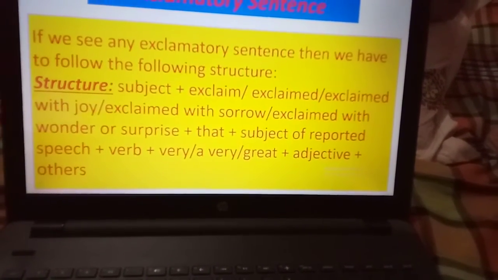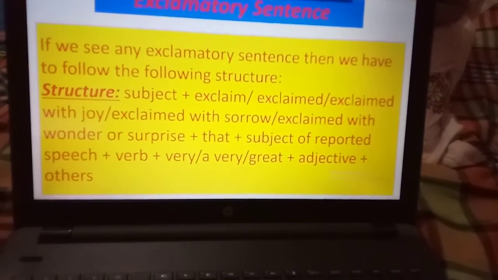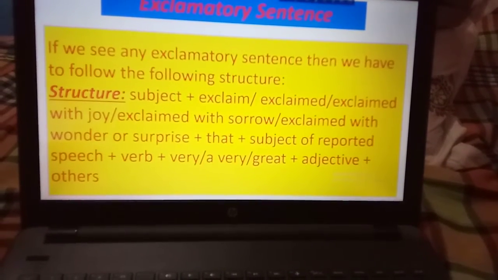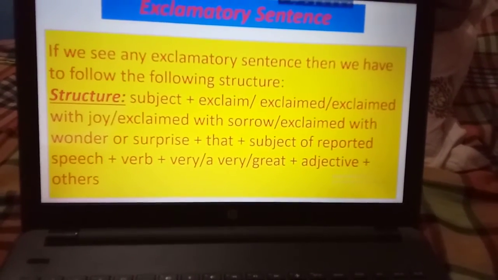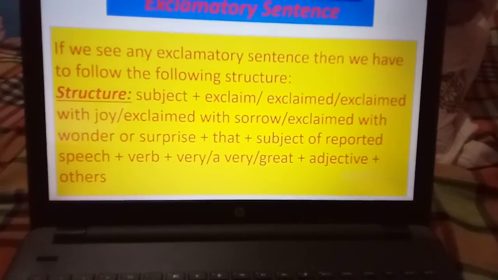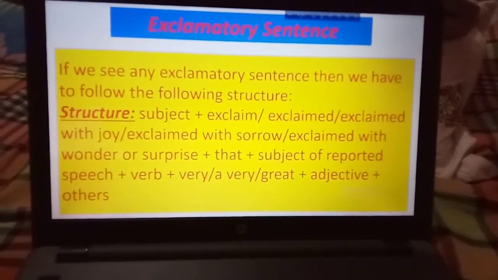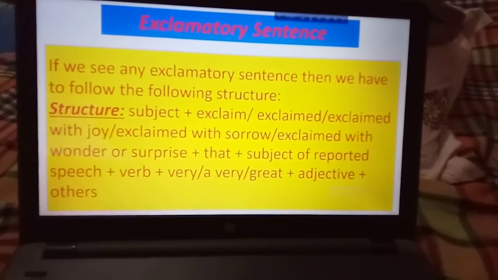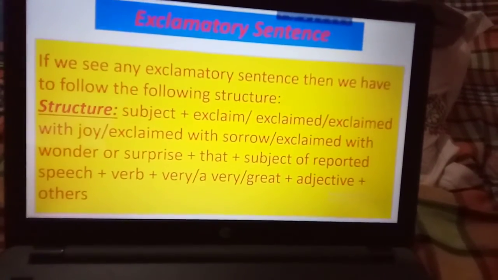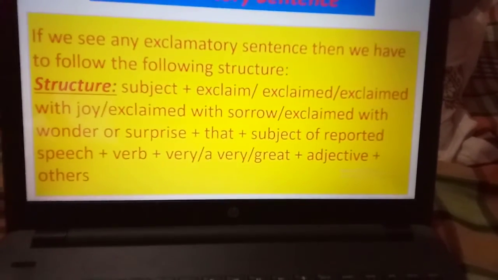And for deleting the comma and inverted comma, we have to write that, and after that we have to write the subject of reported speech plus verb plus very, a very, great. This one we have to write for how and what, plus adjective plus others. Now you see the example, then it will be more clear to you.